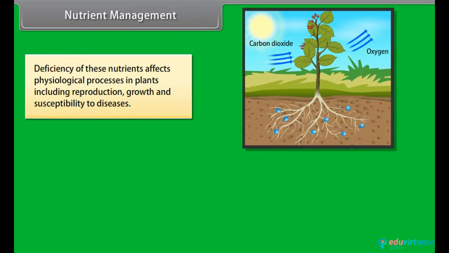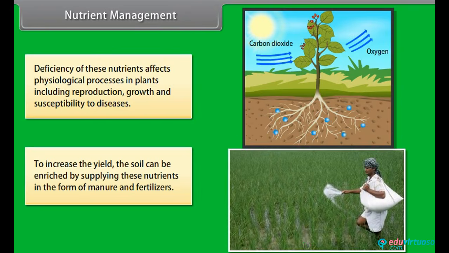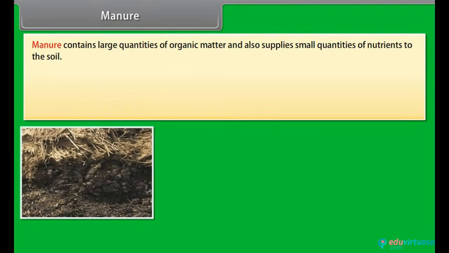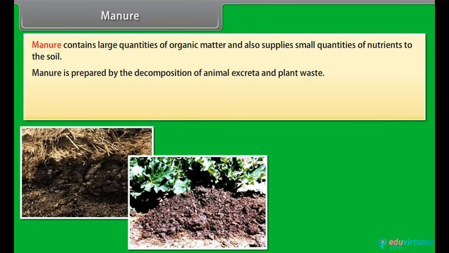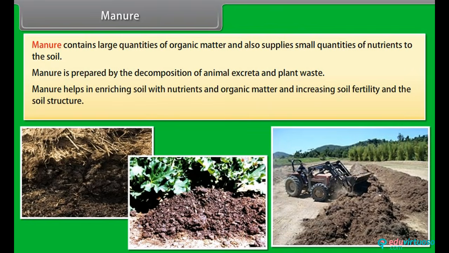Deficiency of these nutrients affect physiological processes in plants, including reproduction, growth, and susceptibility to diseases. To increase the yield, the soil can be enriched by supplying these nutrients in the form of manure and fertilizers. Manure. Manure contains large quantities of organic matter and also supplies small quantities of nutrients to the soil. Manure is prepared by the decomposition of animal excreta and plant waste. Manure helps in enriching soil with nutrients and organic matter and increasing soil fertility and the soil structure.